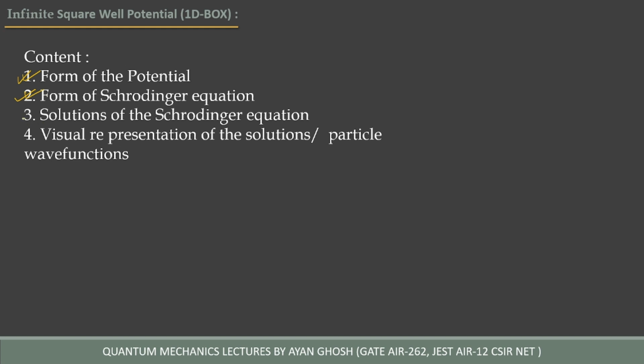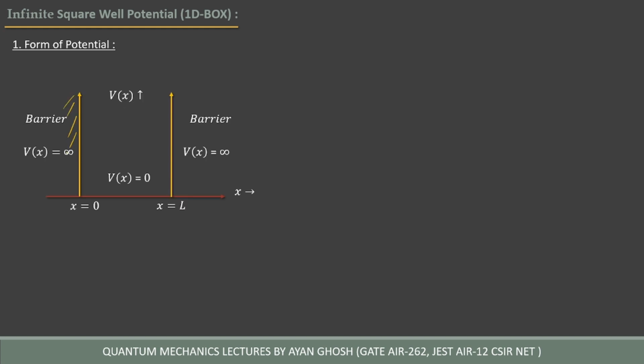Then we will see the solution of the Schrödinger equation, using some techniques, and we will obtain the solution, which will be the particle wave functions, and then we will draw the wave functions.